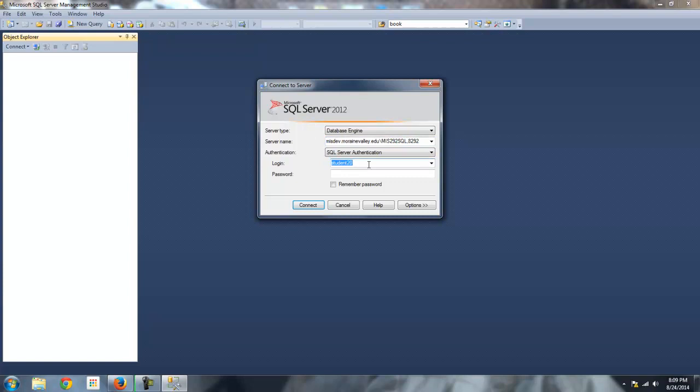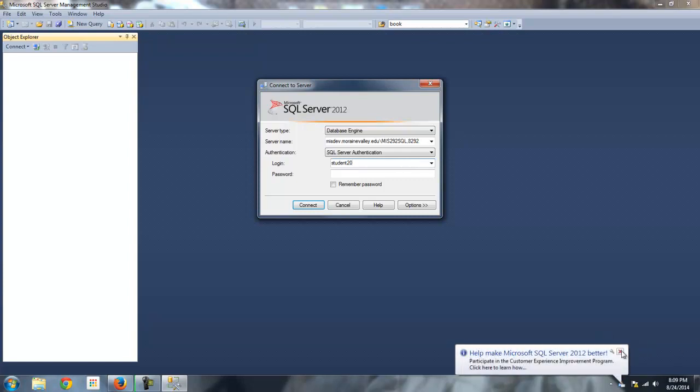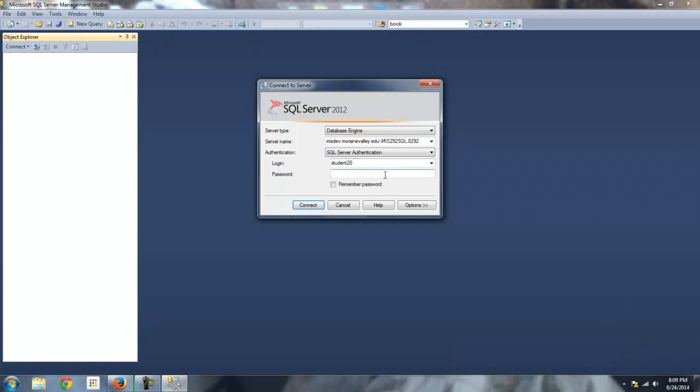And then you're going to type in your student login, it's student and then some number. I'm going to log in as student 20, and if that's you, at the time of this video I know that nobody's student 20, but you might be student 20 and that's fine. But basically I'm going to type student 20 and then the password that's been given. Okay, before I connect, let's clarify a couple of things.